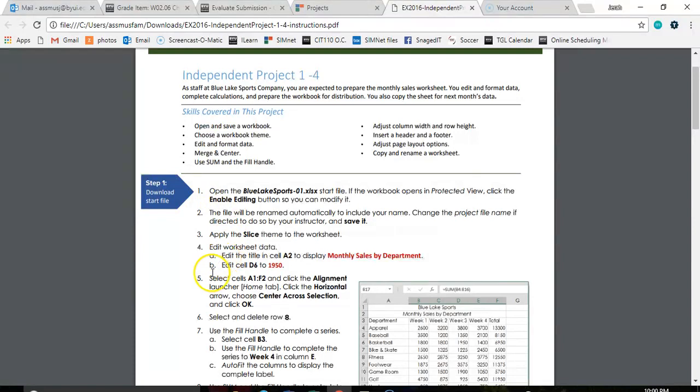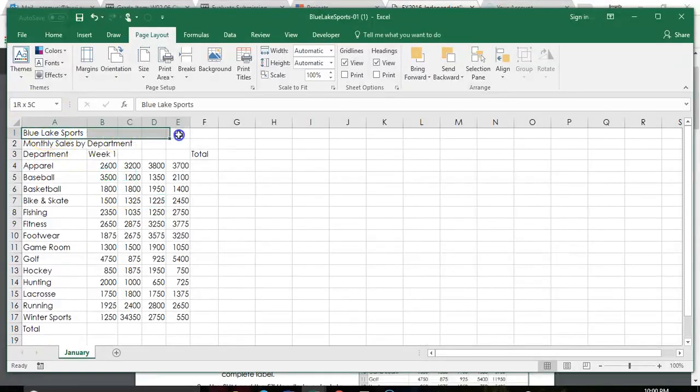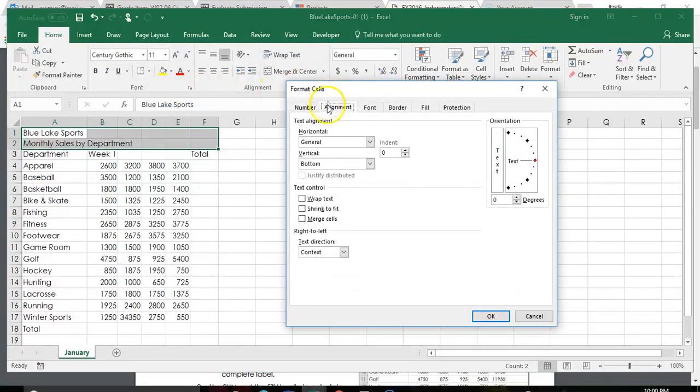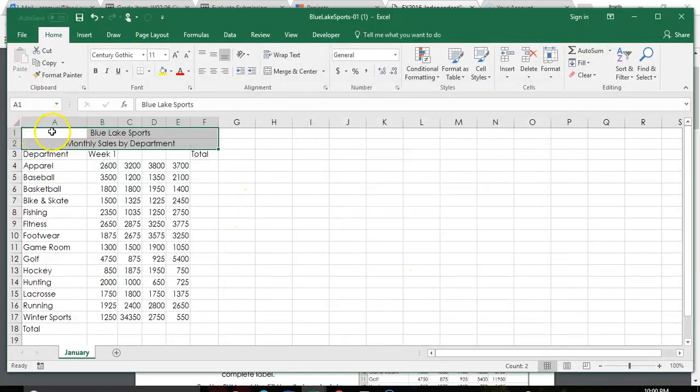Step number 5, select cells A1 through F2, and we're going to horizontally center them across the selection. So we're going to select A1 through F2, come to my Home tab, Alignment Launcher, and Horizontal Center Across Selection, and then hit OK. So even though the information is not in these other cells, it looks like it's centered there.